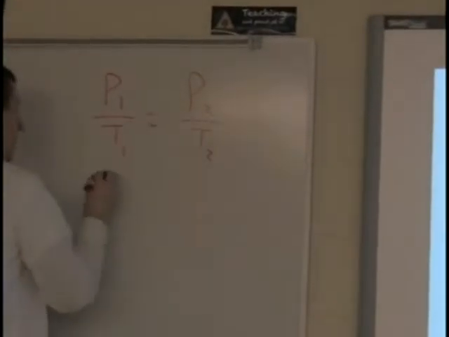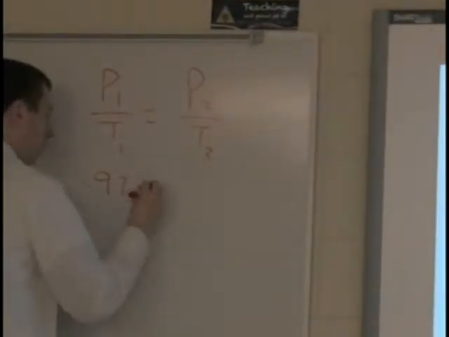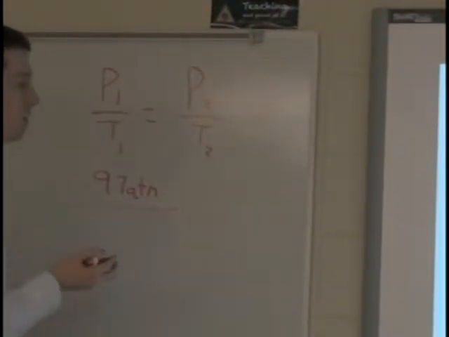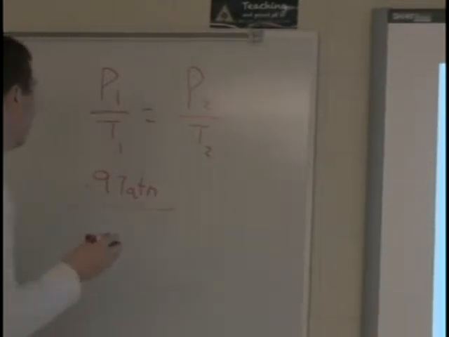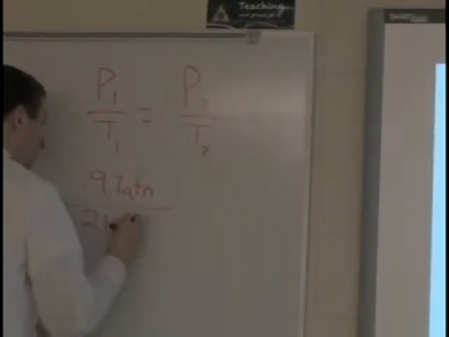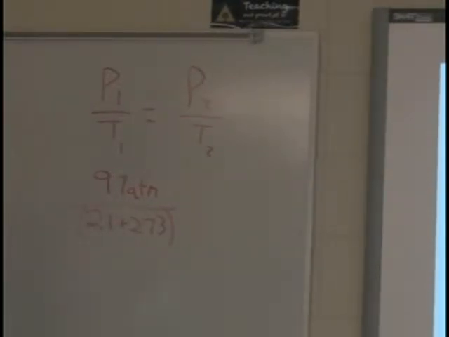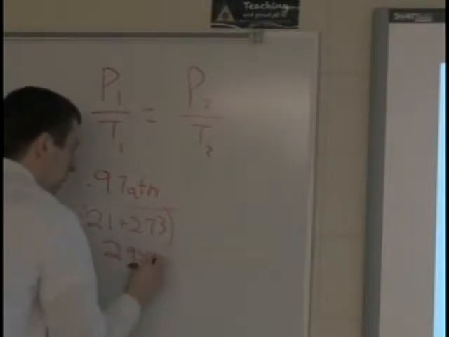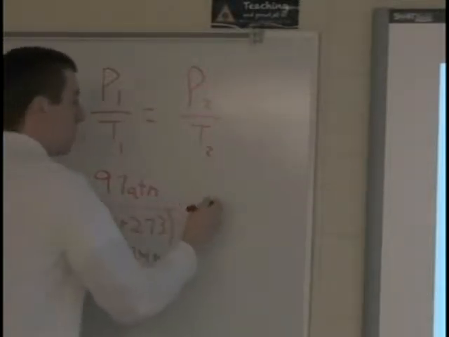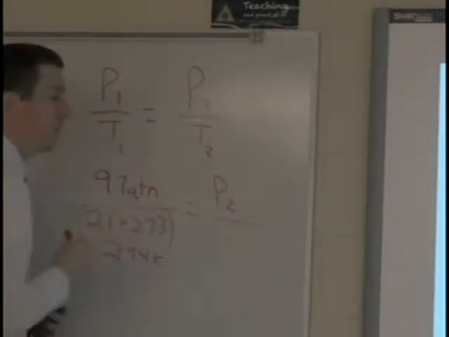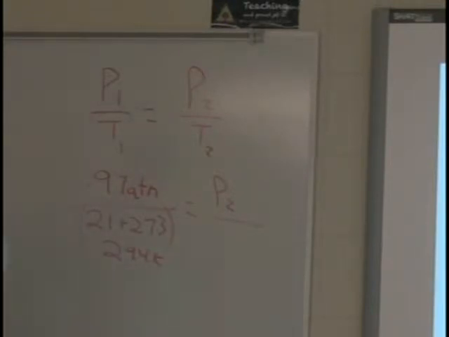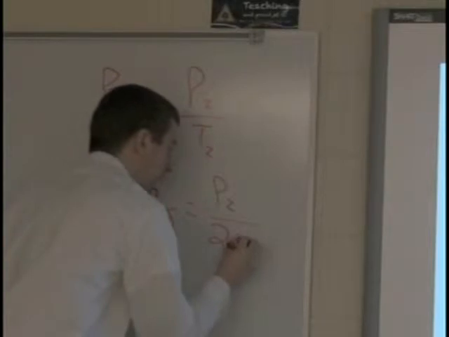Initial pressure is 0.97 atmospheres. Initial temperature says 21 degrees Celsius, but my temperature has to be in Kelvin. So I'd add 21 and 273. So this is actually 294 Kelvin down here. Same on the other side, P2 is what I'm solving for over T2. Well, 273 minus 68 would be 205 Kelvin.